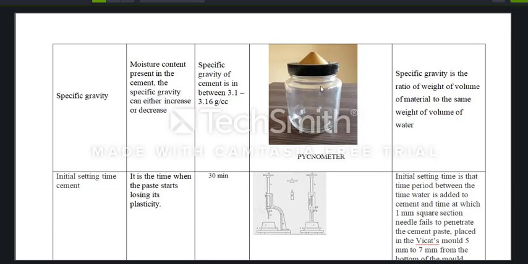The apparatus used is the pycnometer. The pycnometer is the apparatus used to determine the specific gravity of cement. The result is that the specific gravity of cement is between 3.1 and 3.16 gram per cc. We know specific gravity is the ratio of the weight of a volume of material to the weight of the same volume of water.